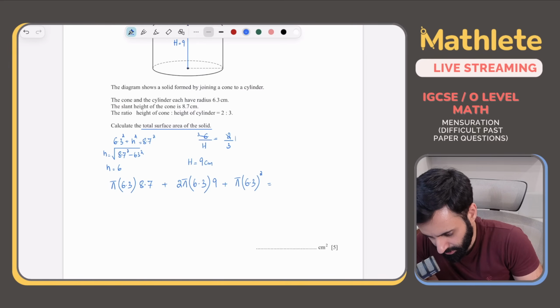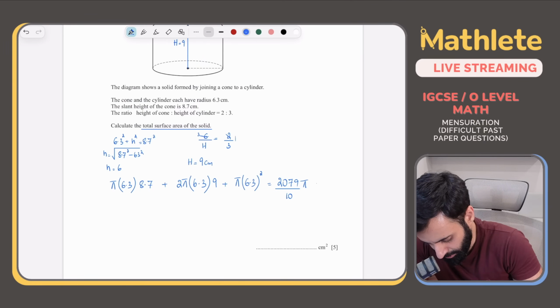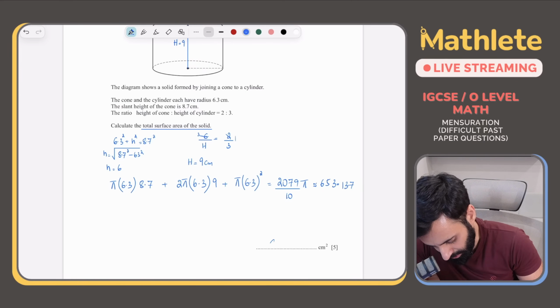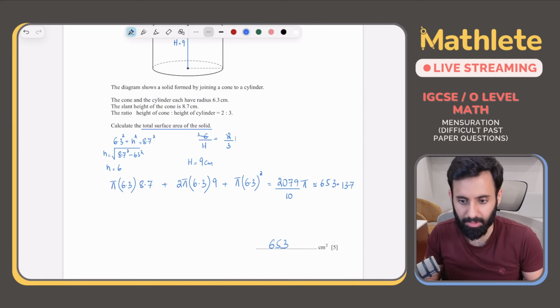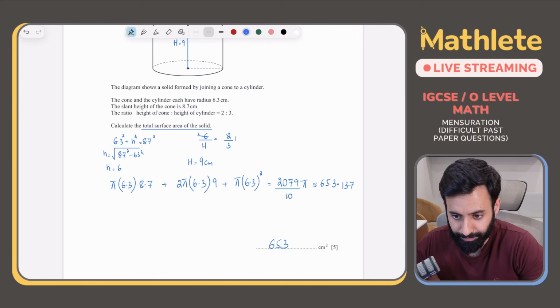So we get 2079 over 10 pi. Keep everything exact till you get to the very end so that you don't end up doing premature approximation. So this is approximately equal to 653.137, which correct to 3 significant figures will be equal to 653.